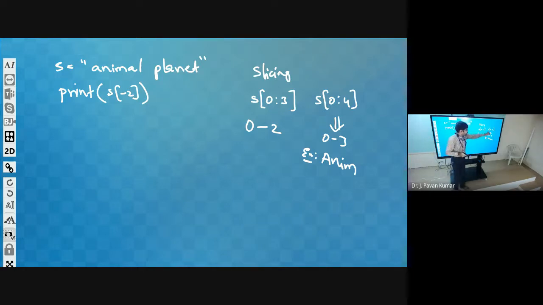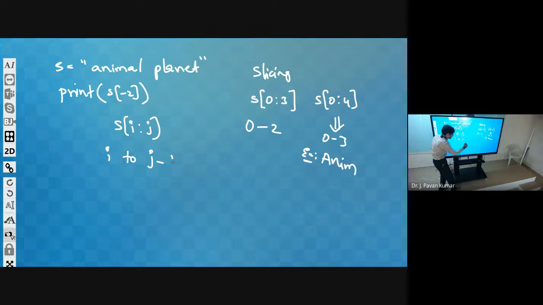Like this, we can use S of 0 to 4. What does it mean? It will take the slice starting from the index 0 up to 4 minus 1. Now can we generalize it like S of i j? How will it slice? It will start from index i to j minus 1. It will print the characters starting from the index i to j minus 1.